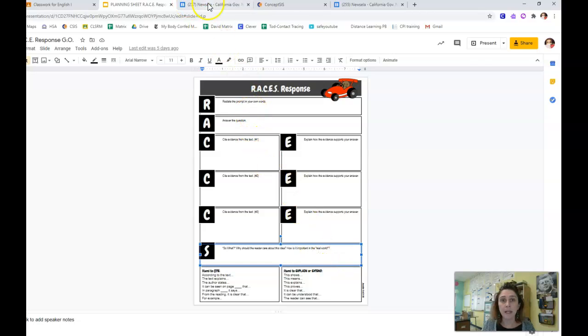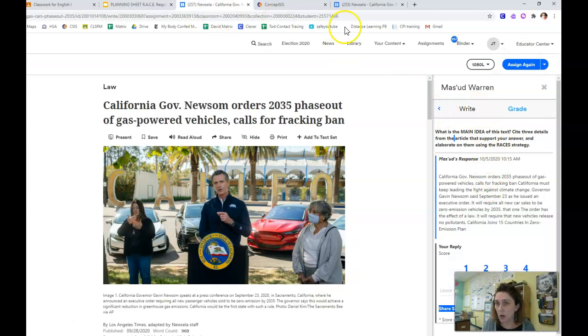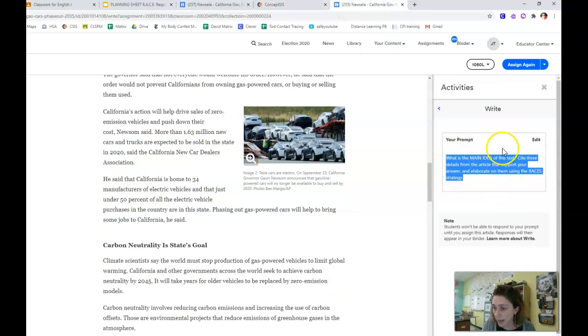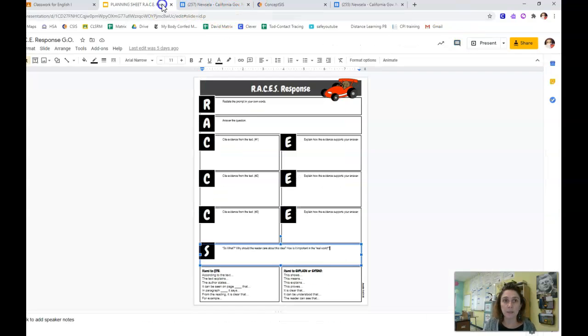So that means that when you do go ahead and answer this question, okay, so this article of the week is due Thursday because article of the week is always due on Thursday. So that means tomorrow when you go in and you finish your article of the week and you do the writing prompt, you're going to go back to this planning sheet and have everything already planned for you. Now you just have to rewrite it in a paragraph format.